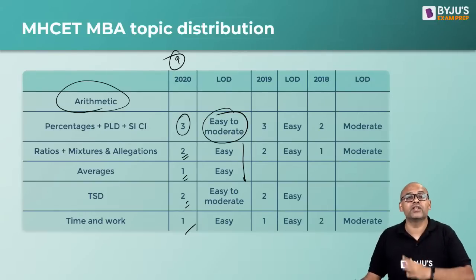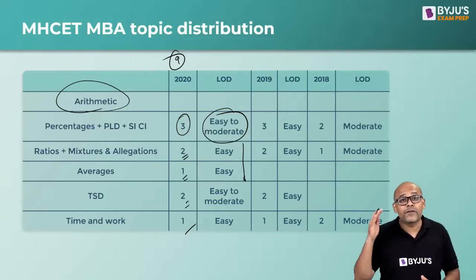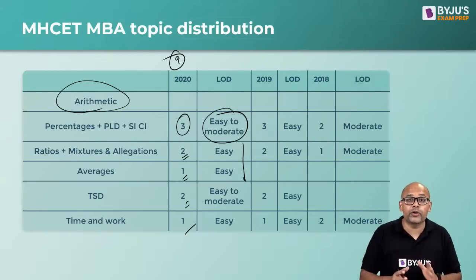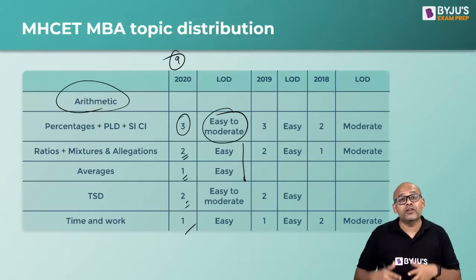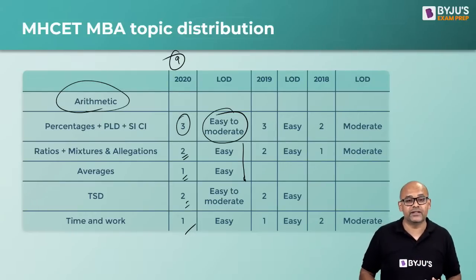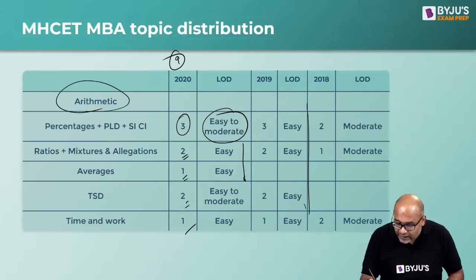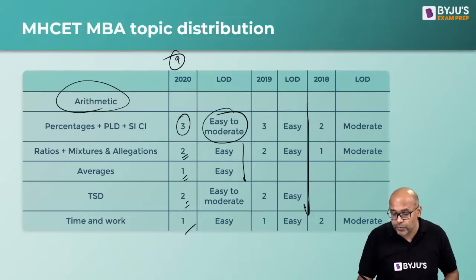But I will have a suggestion for you. Expect a jumbled paper and go. If the paper is jumbled, it's good for you because you are expecting it. If the paper is not jumbled, it's even better because it becomes easier for you to go section wise. Okay? Right.